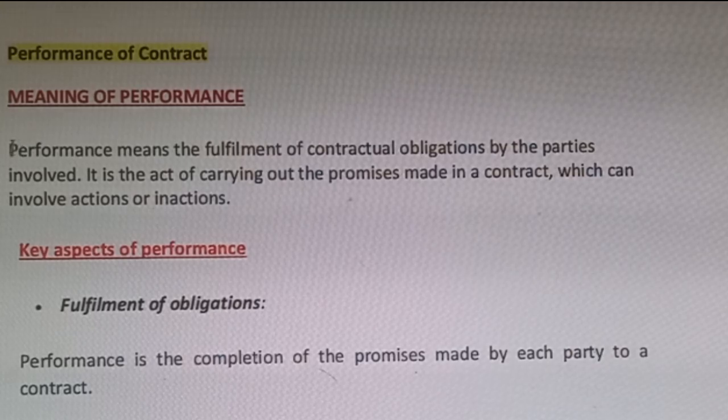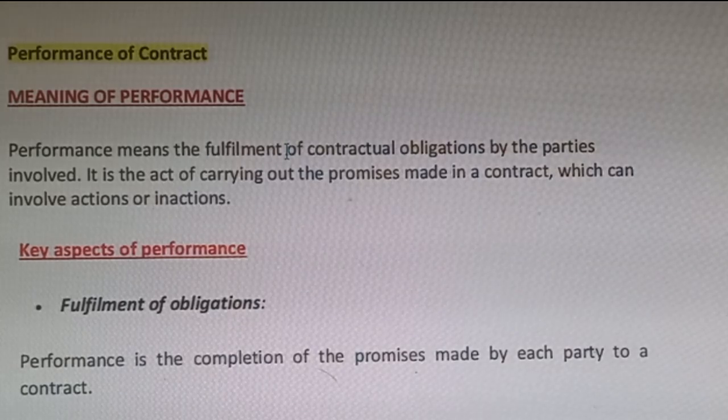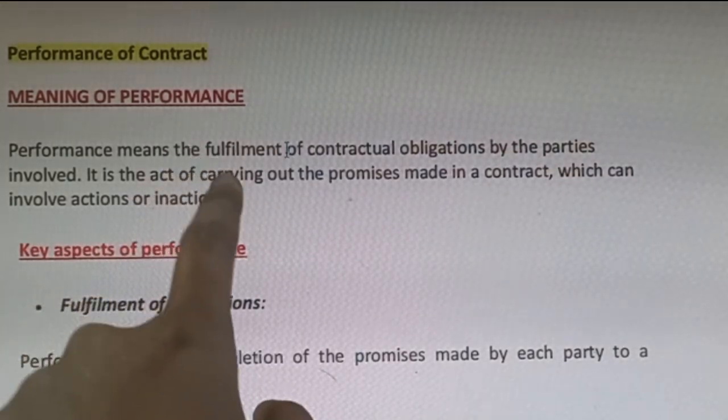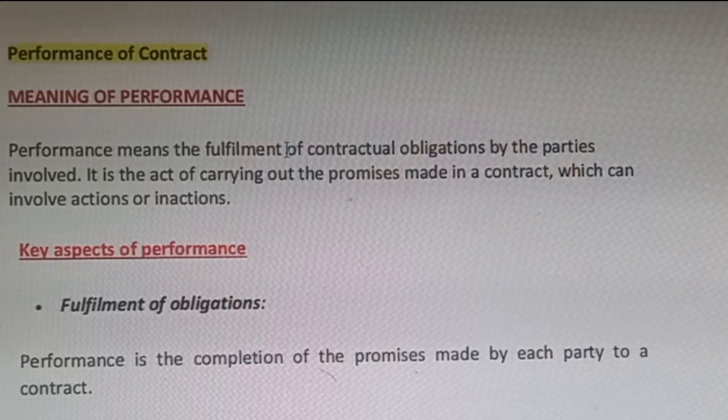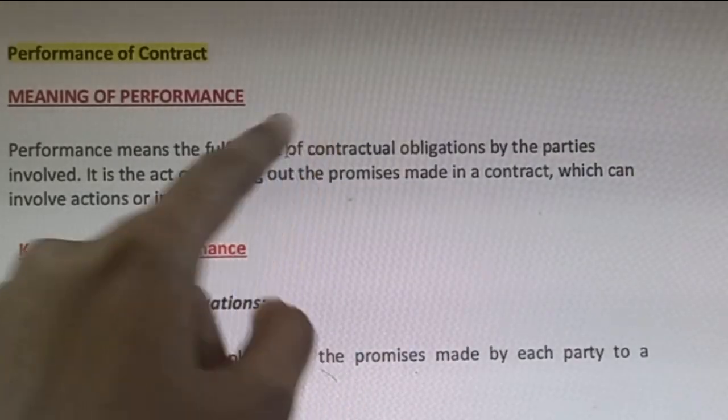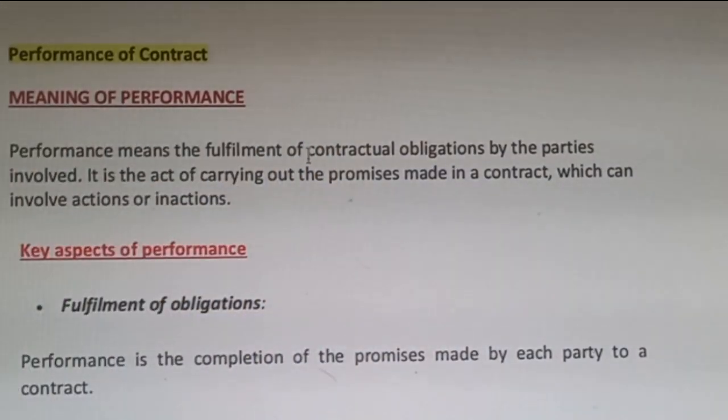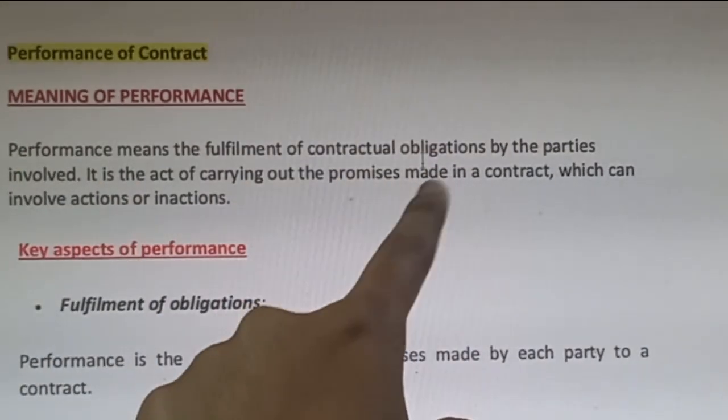Meaning of performance. Performance means the fulfillment of contractual obligation by the parties involved. Performance simply means the finishing, the completion of what has been written in the contractual obligation.